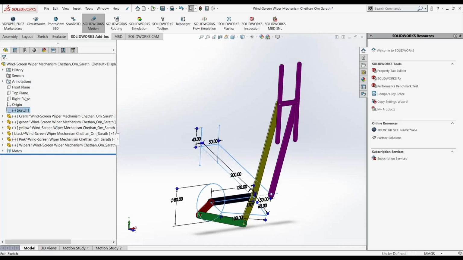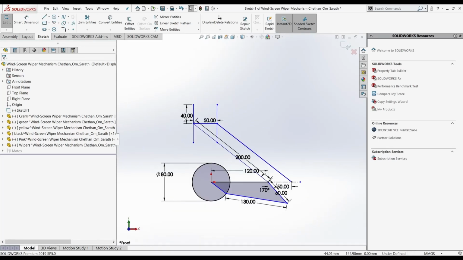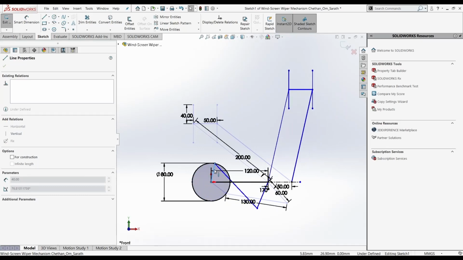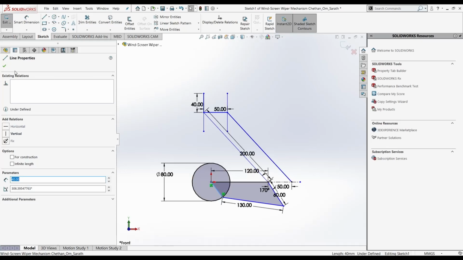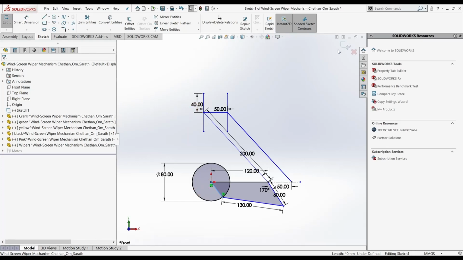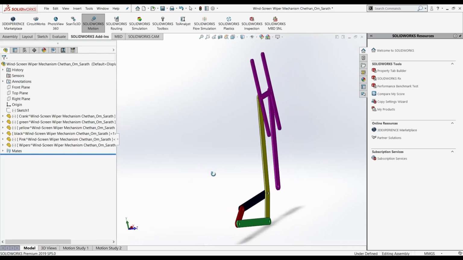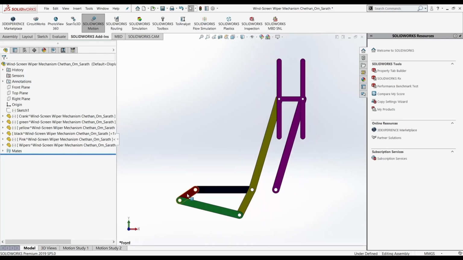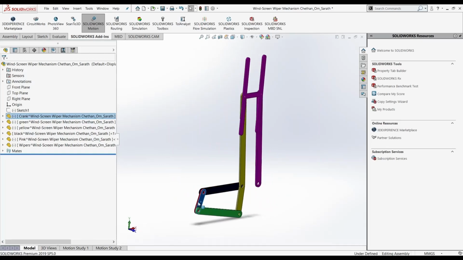So the first part of the process was the 2D sketching. In the 2D sketching, we just made the 2D sketch of the mechanism as synthesized and applied the length constraints and angle constraints to ensure the proper motion of the mechanism. After verifying the mechanism synthesized, we then moved ahead to make the 3D CAD of the linkages. The 3D linkages can be seen here. Now I'll be showing the motion, which can also be seen in an isometric view.